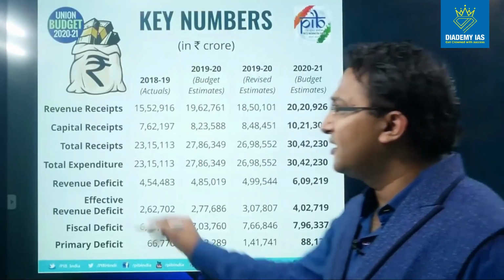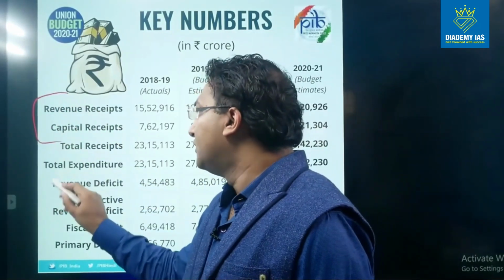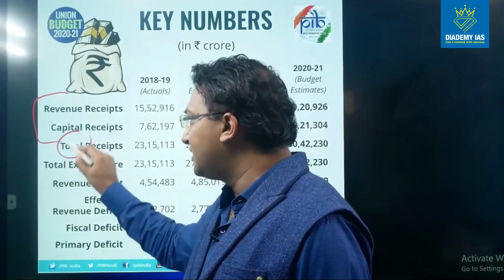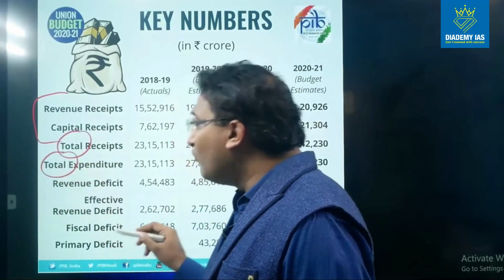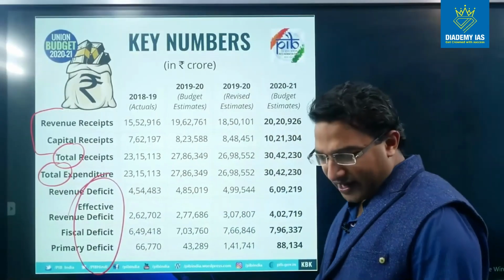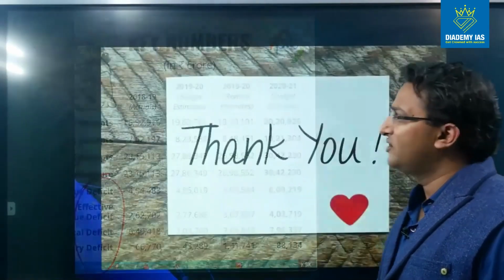We have already discussed revenue and capital receipt concept. So revenue and capital means total receipt and total expenditure. Now we will discuss these concepts of deficit, right? So in the next session we will discuss all about the deficit concepts.